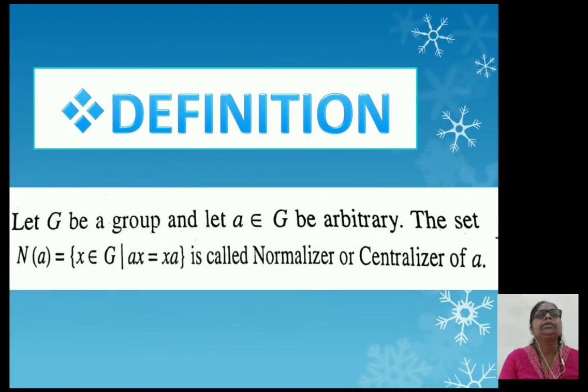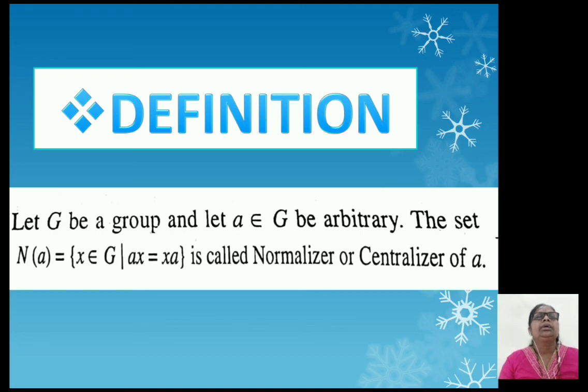Now we consider one definition. Let G be a group and let a belongs to G be arbitrary. That means a is any arbitrary element of group G. The set N(a) equal to the set of all x belongs to G such that ax equal to xa is called the normalizer or centralizer of a.